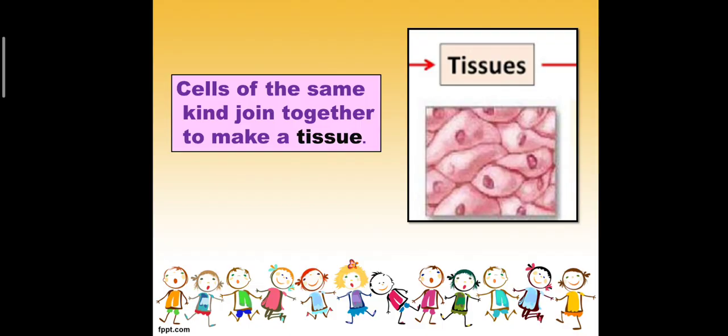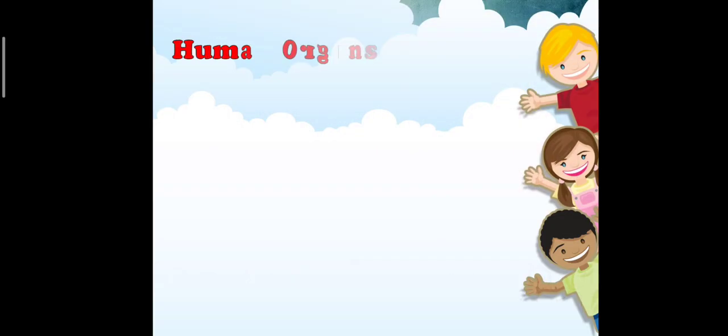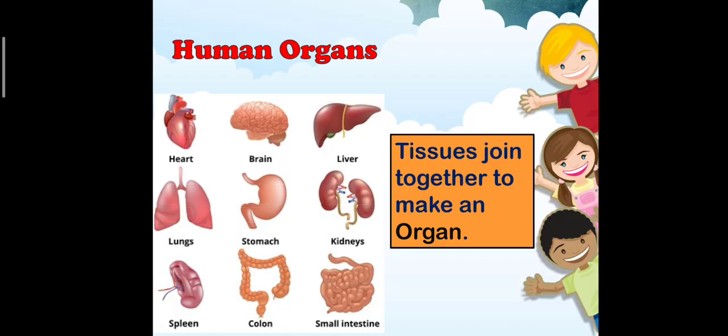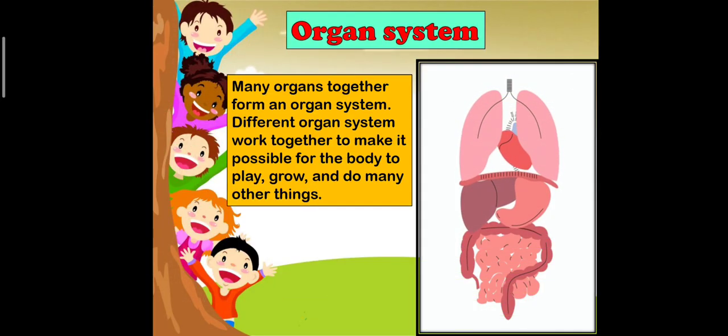Cells of the same kind join together to make a tissue. Tissues combine together to form larger units called organs. Examples: stomach, intestine, liver, kidney and heart. These organs carry out various functions inside the body. And many organs together form an organ system. Different organ systems work together to make it possible for the body to play, grow and do many other things.